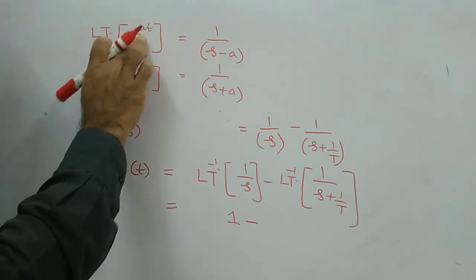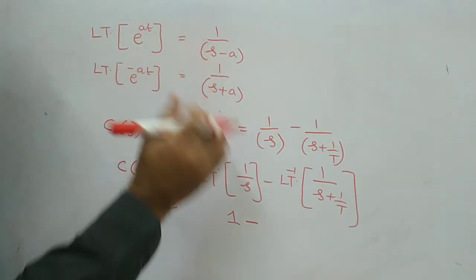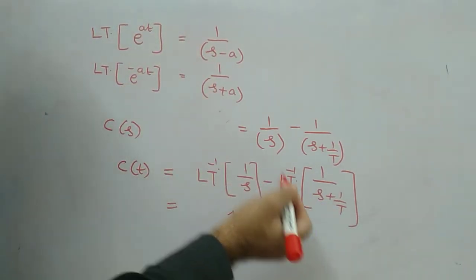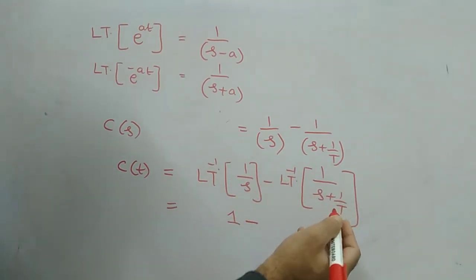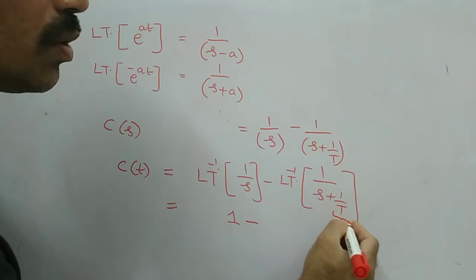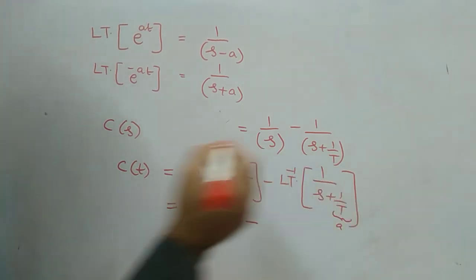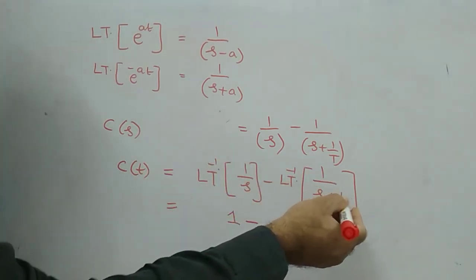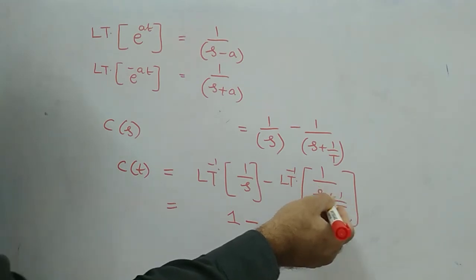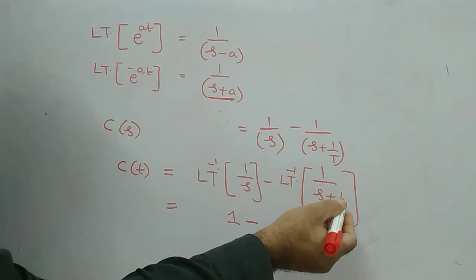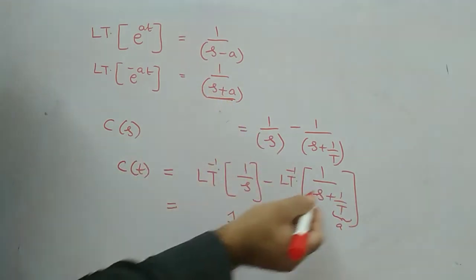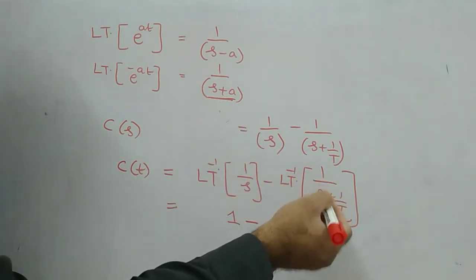These are very important definitions. Laplace transformation of e power a t is equal to this. Now, if you see here, LT inverse of 1 by s plus 1 by t is nothing but the s plus a form. Let us call 1 by t as a. It is there in s plus a form, so it is 1 by s plus a.